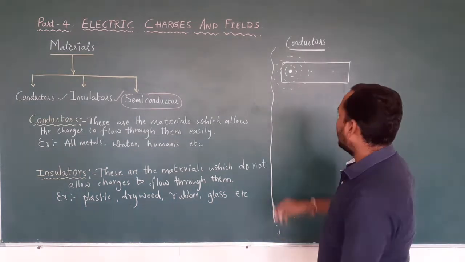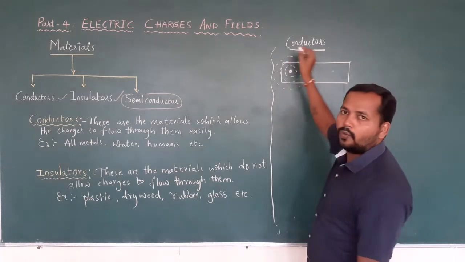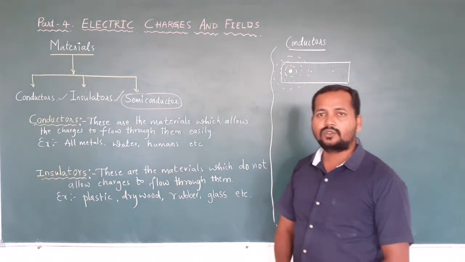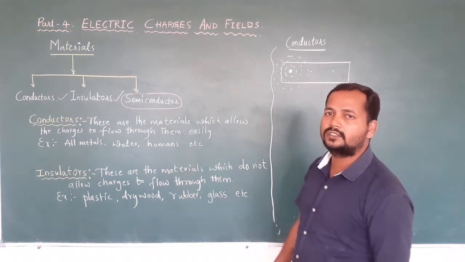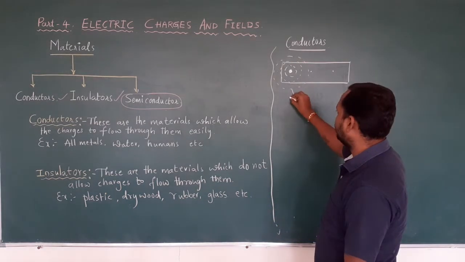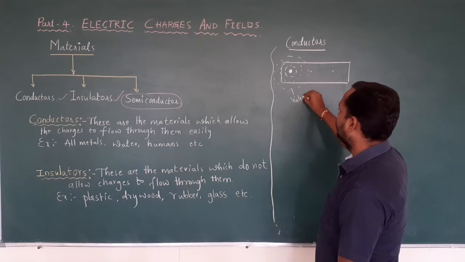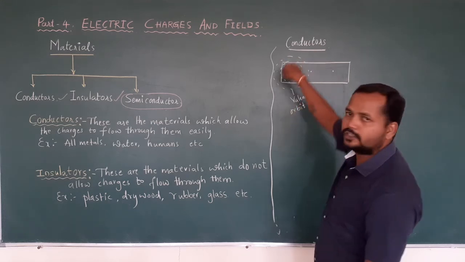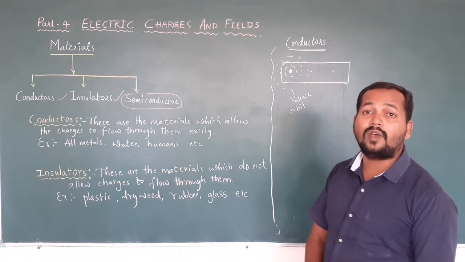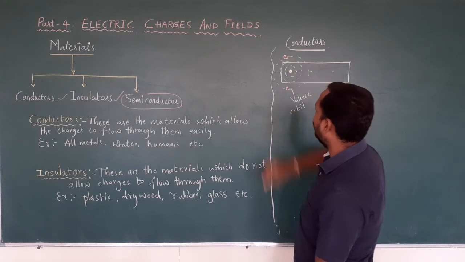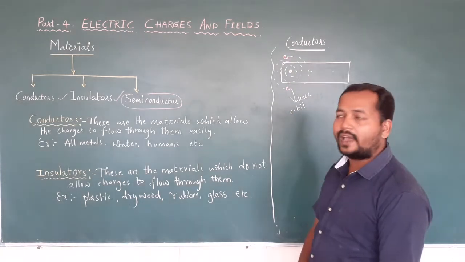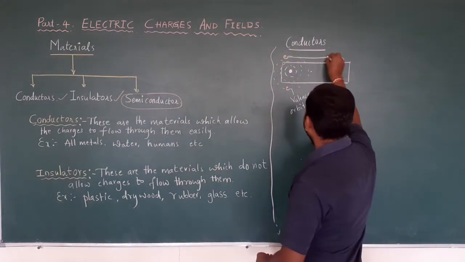Correct? The last orbit is called the valence orbit. So in an atom the last orbit is called as what? It is called the valence orbit. The electrons which are present in this valence orbit are called valence electrons.